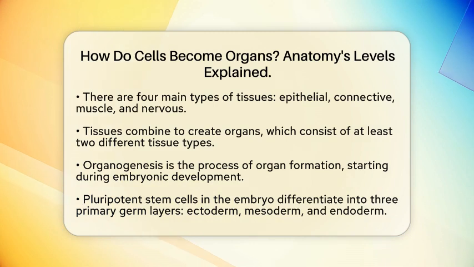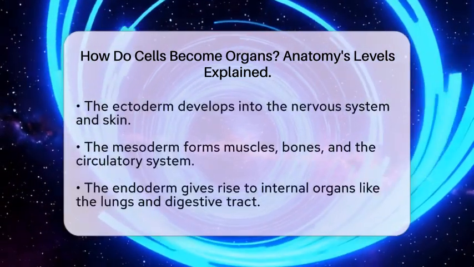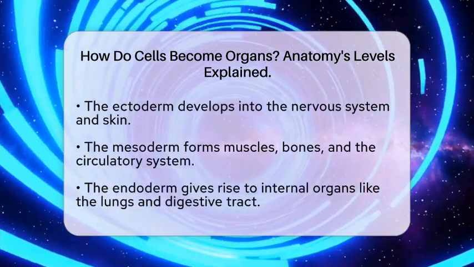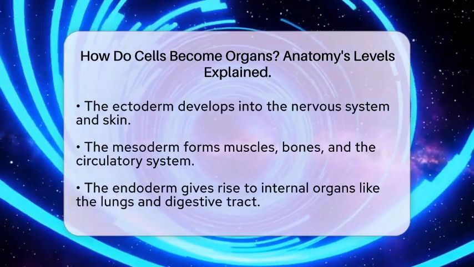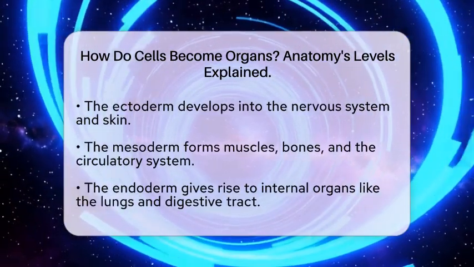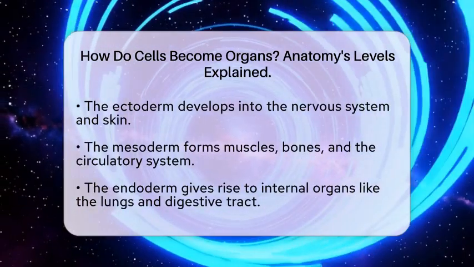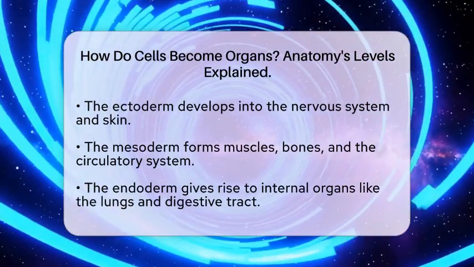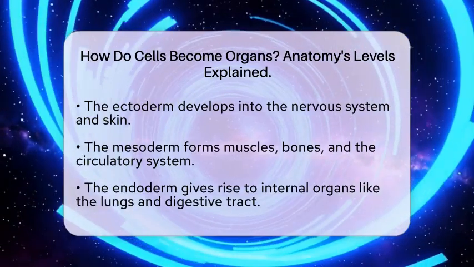In the early stages of development, pluripotent stem cells in the embryo differentiate into three primary germ layers: ectoderm, mesoderm, and endoderm. Each layer develops into specific tissues and organs. The ectoderm forms the nervous system and skin. The mesoderm develops into muscles, bones, and the circulatory system, while the endoderm gives rise to internal organs like the lungs and digestive tract.